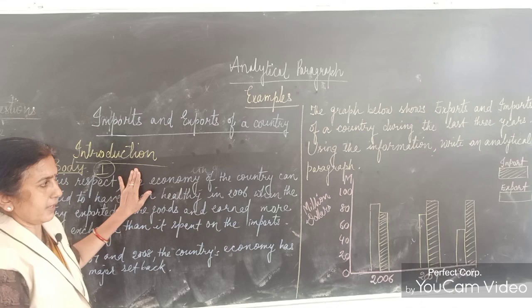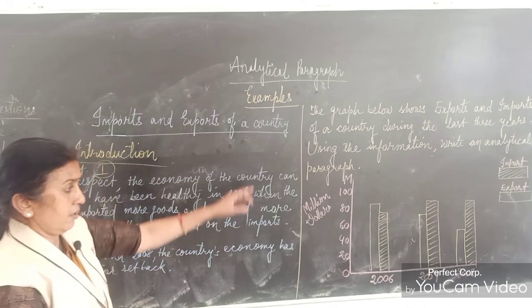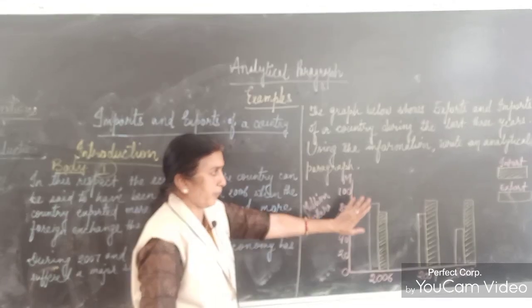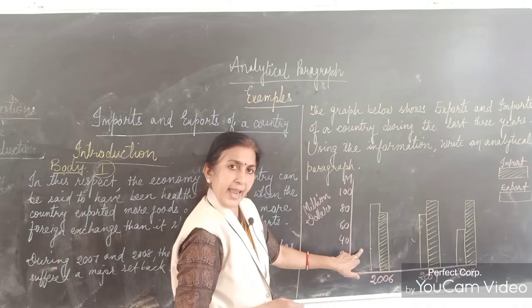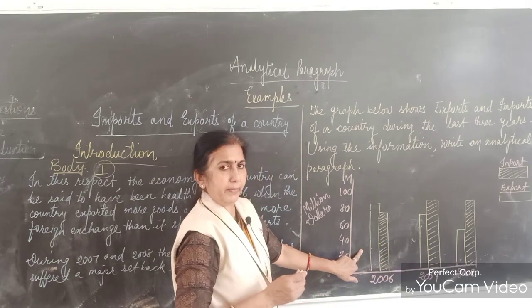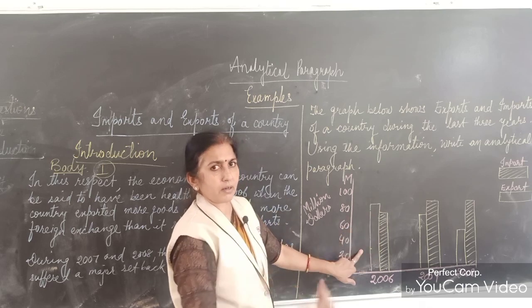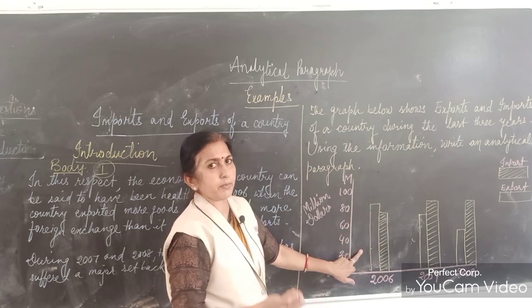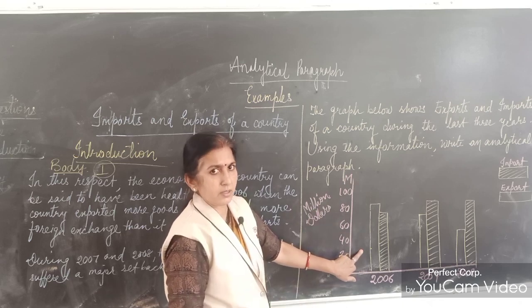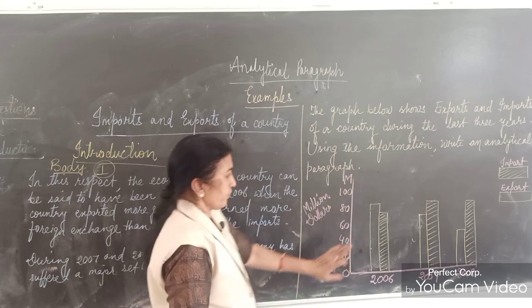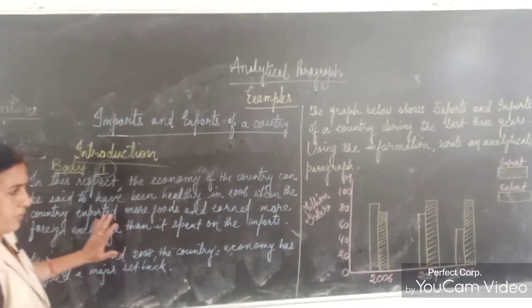So in the first paragraph, what are we supposed to write? This shows the import and export. This is import, this is export. If export is more, if we export more goods to other countries, definitely we get more profit. If we import more, it is a loss. It is a common understanding. So in the body paragraph, I have written here for you.